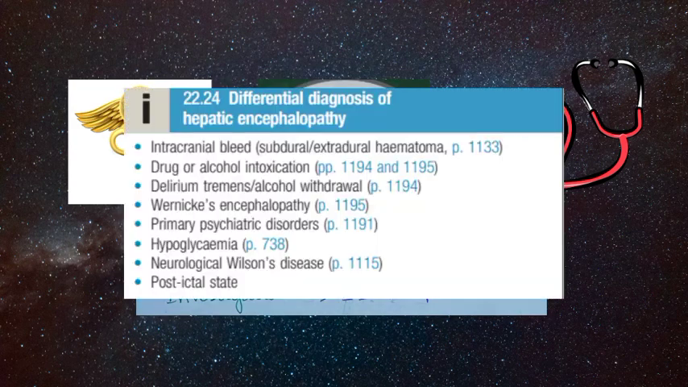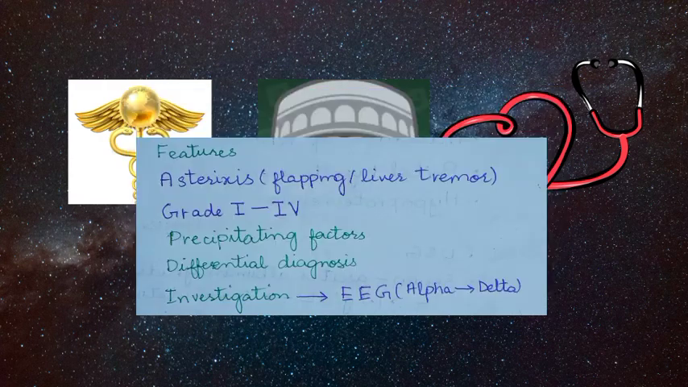The differentials of hepatic encephalopathy should be ruled out. These include intracranial bleed resulting in subdural or extradural hematoma. There could be drug or alcohol intoxication. Other neuropsychiatric disorders like delirium tremens and alcohol withdrawal symptoms, Wernicke's encephalopathy, primary psychiatric disorders, hypoglycemia or an acute hypoglycemic episode, neurological effects of Wilson's disease, and post-ictal state. After a seizure, the patient can have these effects.